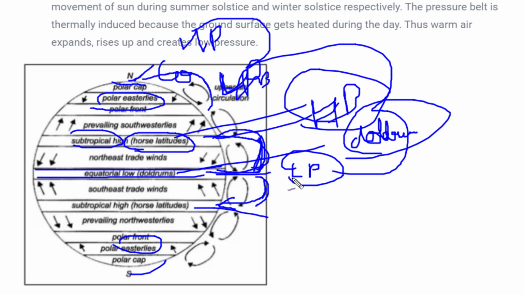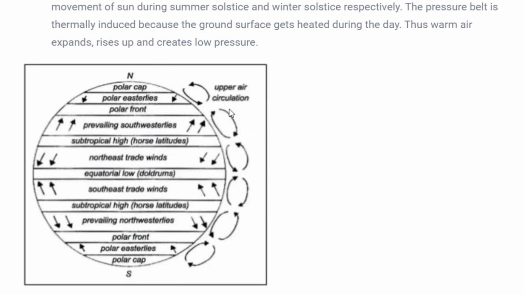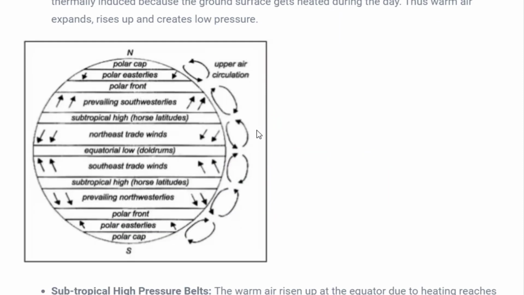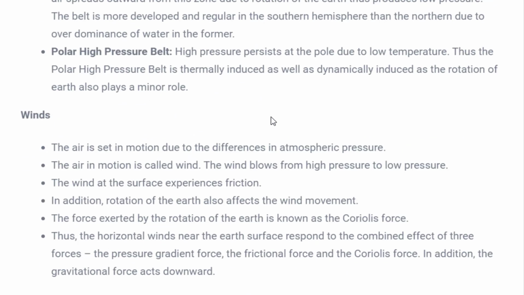In the southern hemisphere also, first at the equator we have low pressure, then we'll have a high pressure belt, then we'll have a low pressure belt, and again at the southern pole we have a high pressure belt. So I hope this is clear about the different kinds of pressure belts we have on our earth's surface. Now when we learn about the wind, it will become more clear.